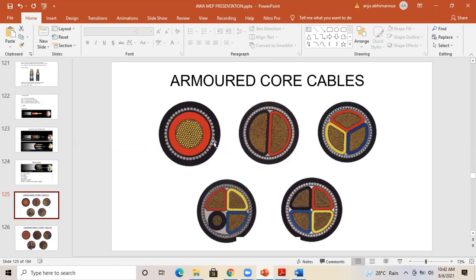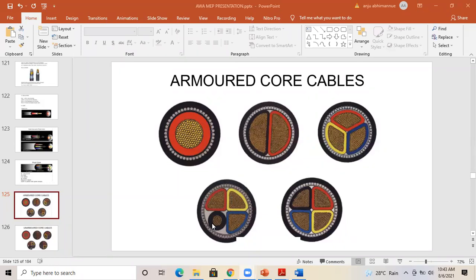So when you take the cross section of a cable, you can see whether it is a single core or multi-core. Okay, so this first one, as you observe, you can identify this is a single core. This one is 2 core, this one is 3 core. So what is this one? Can somebody say this one is 1, 2, 3? What is this one? Okay, 3.5. Yeah, one has said 3, 4, and one said 3.5. So this is actually 3.5.